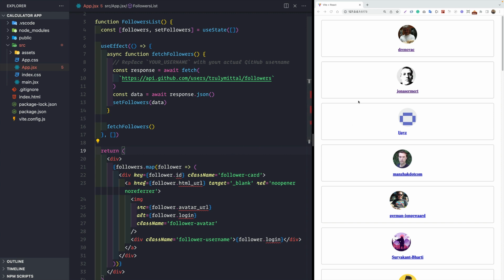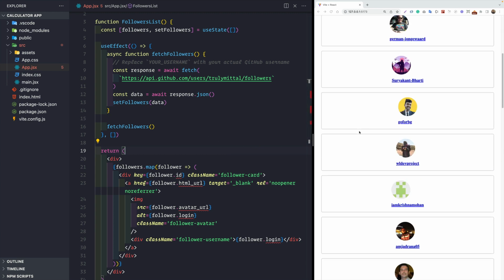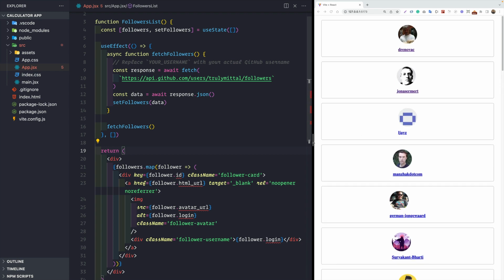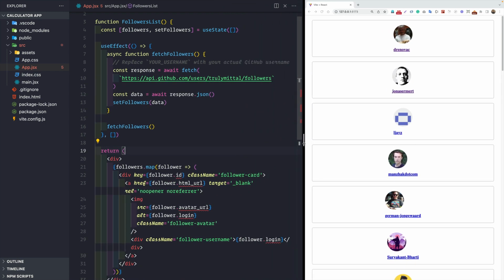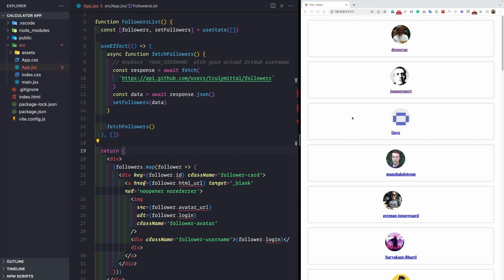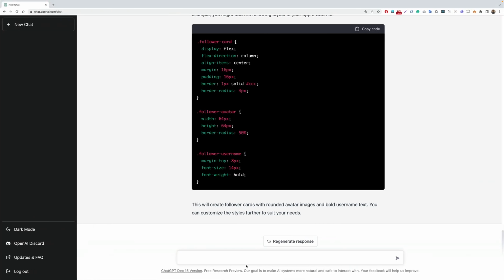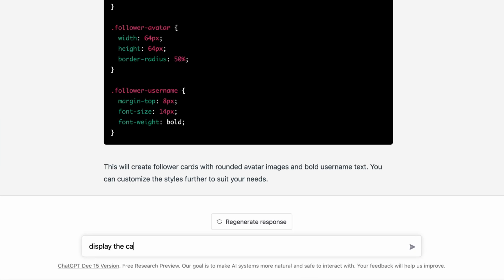All right, so now we see that we have individual cards here. And now I would take it one step further, that I want to display these cards inside a grid that has like 4 columns here. So let's go back and do that also. So now what I would ask it, that is, display the cards inside a grid of 4 columns with a grid gap of 40 pixels.